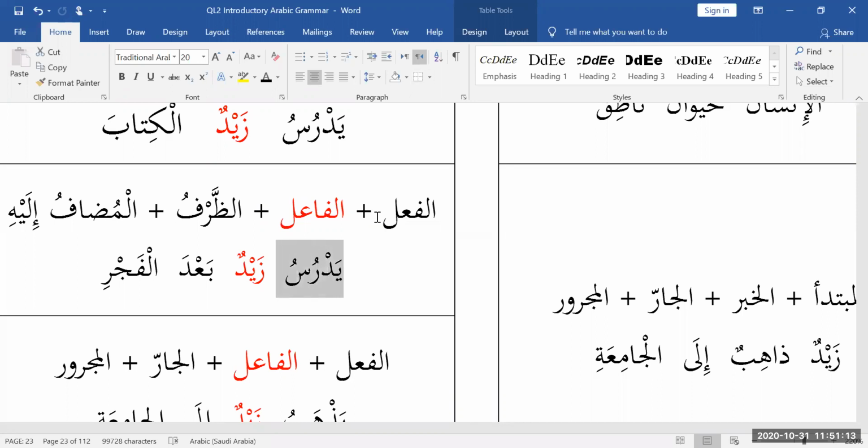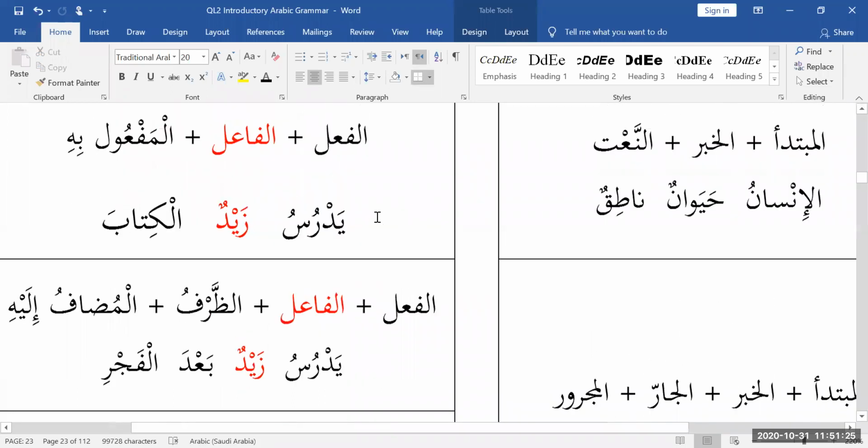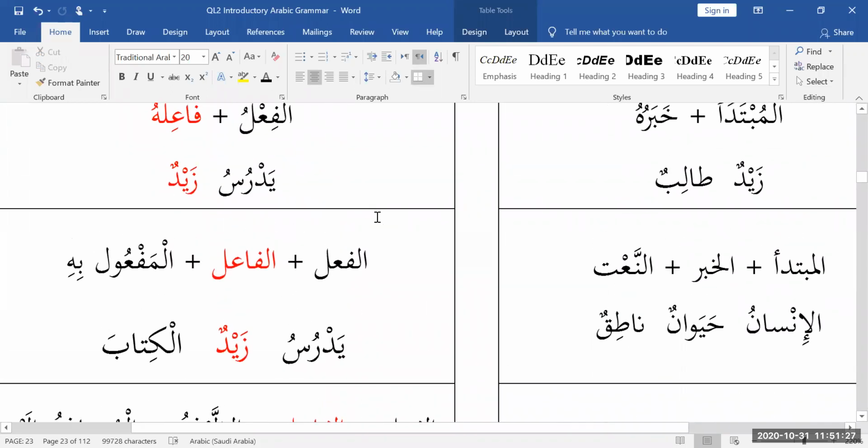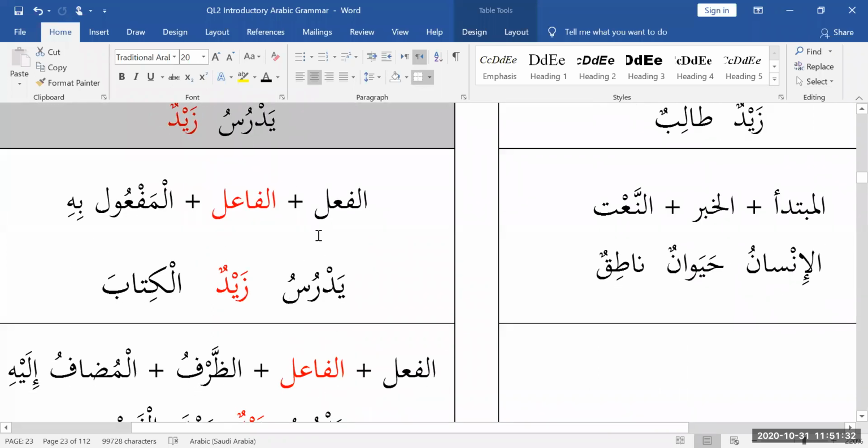Yadrusu Zaydun ba'd al-fajr. Zayd studies after al-fajr. He reads a verse of the Quran because his teacher, Ustaz Fahim Qadi, told him to read one verse of the Quran every day. So you can see here, fi'il and fa'il, bare bones. Fi'il and fa'il al-maf'ul bihi, VDO. I can have a maf'ul bihi in a jumla fi'liya.